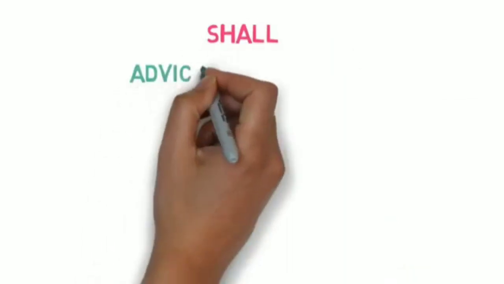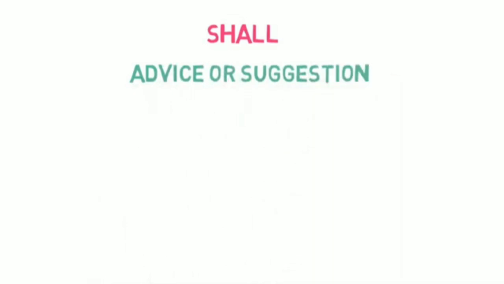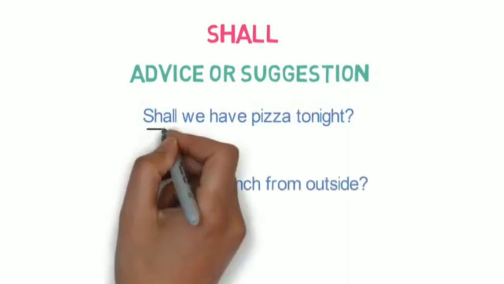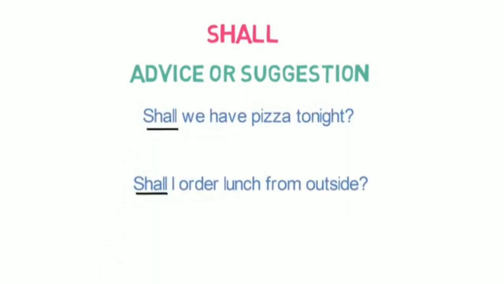Number 5. Advice or suggestion. In case of asking for advice or suggestion, we use shall. For examples, shall we have pizza tonight? Shall I order lunch from outside? In both examples, we have used shall for advice and suggestion.